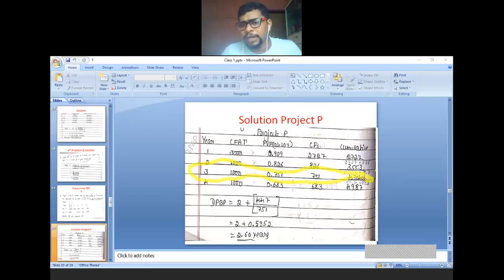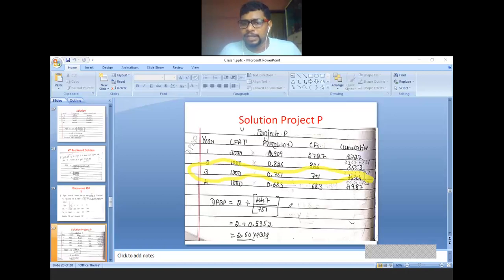So in the third year we recovered 4,304. One year before means you have to take 2 years, plus year before full recovery. Year before full recovery is 2 years. Unrecovered amount of investment means you have to stay in the second year itself. So how much did you recover in the previous year? 3,553. But actually how much do you have to recover? 4,000. Take the difference: 4,000 minus 3,553, that is 447.